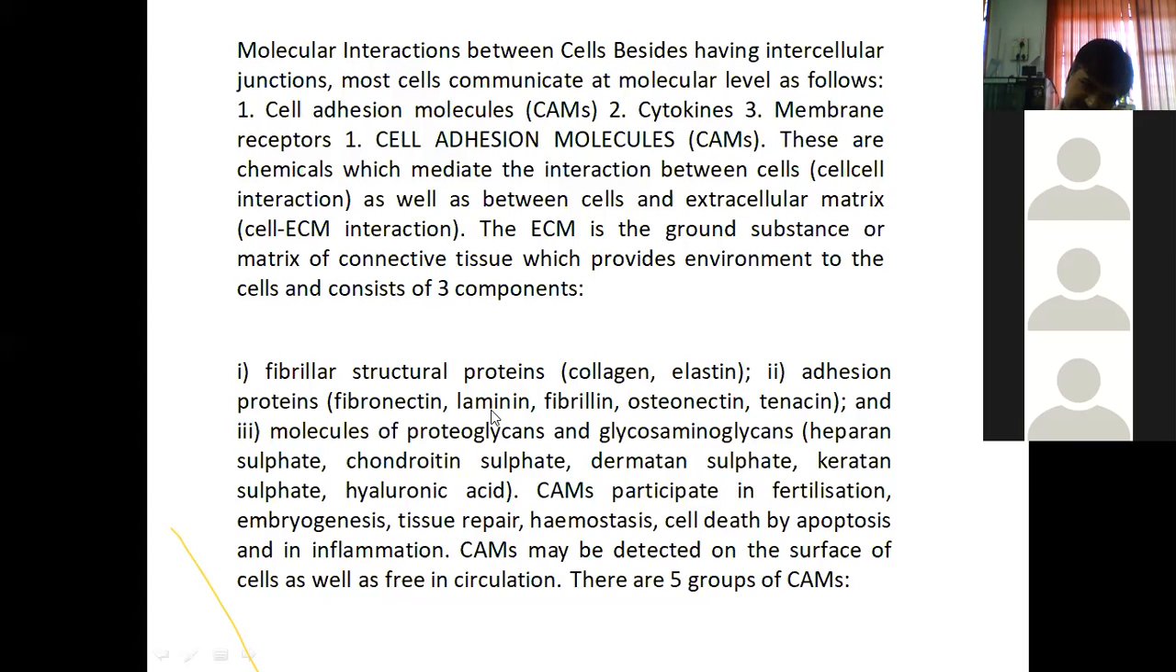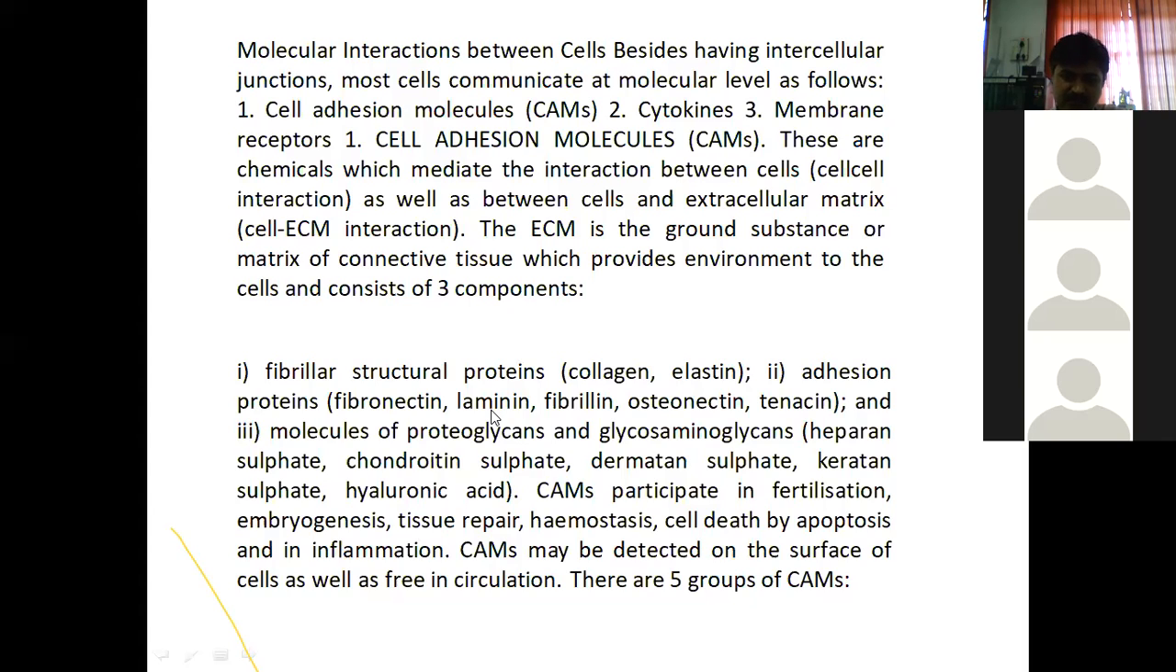Fibrillar structural proteins are collagen and elastin. Then adhesion proteins are there. Fibrillar structural proteins are the one component from which ECM is formed: collagen, elastin. Then the second one, adhesion proteins: fibronectin, laminin, fibrillin, osteonectin, tenascin. These are the second category. And the third, molecules of proteoglycans and glycosaminoglycans.